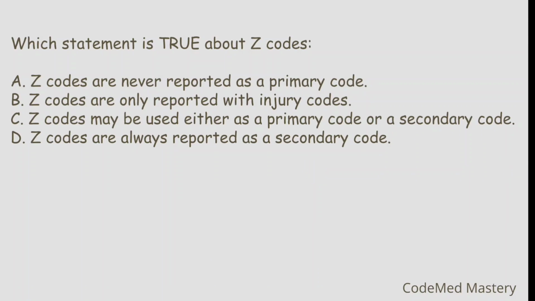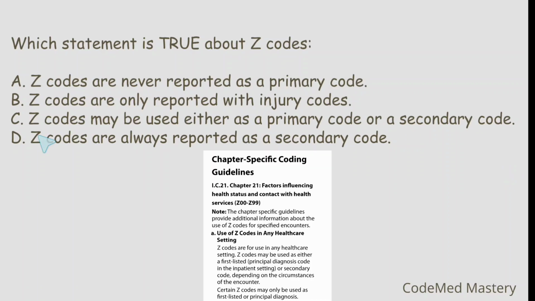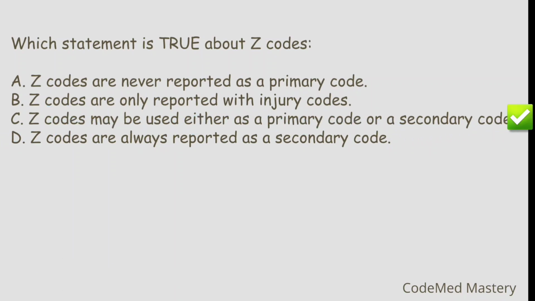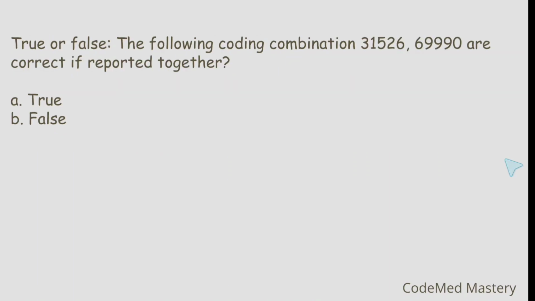To find the answer, in your ICD book, check the guidelines under Factors Influencing Health Status and Contact with Health Services Z00 to Z99. There you can see under the guidelines you can find use of Z codes in any healthcare setting. They have mentioned Z codes may be used as either a first listed principal diagnosis or second code depending on the circumstances of the encounter. So the right answer will be option C. Z codes may be used as primary or a secondary code. Next question.